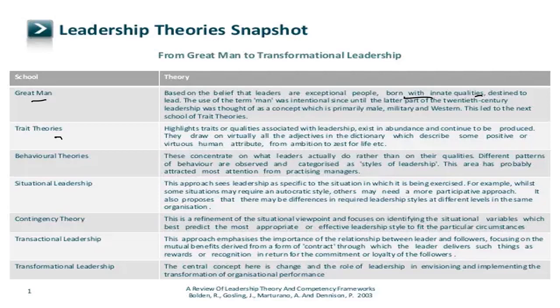Under situational theory, we discuss the contingency theory, then path goal theory, etc. That is, there is no specific leadership style that will be effective in all circumstances, but depending upon the situation, leaders have to frame the leadership style, right?